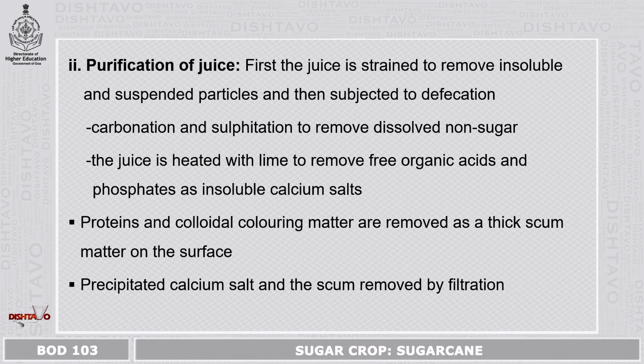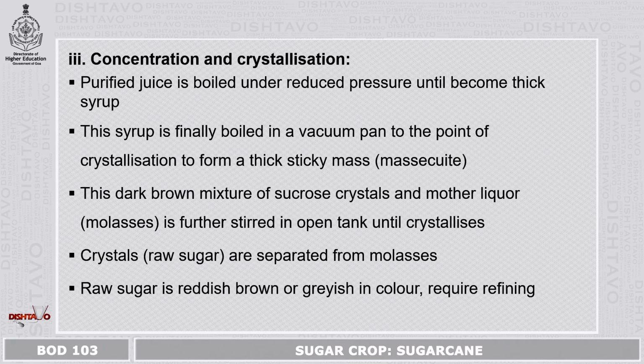The juice is heated with lime to remove free organic acids and phosphates as insoluble calcium salts. Proteins and colloidal coloring matter are removed as a thick scum on the surface. Precipitated calcium salt and the scum are removed by filtration. Now you will get a more or less clear sugarcane juice.